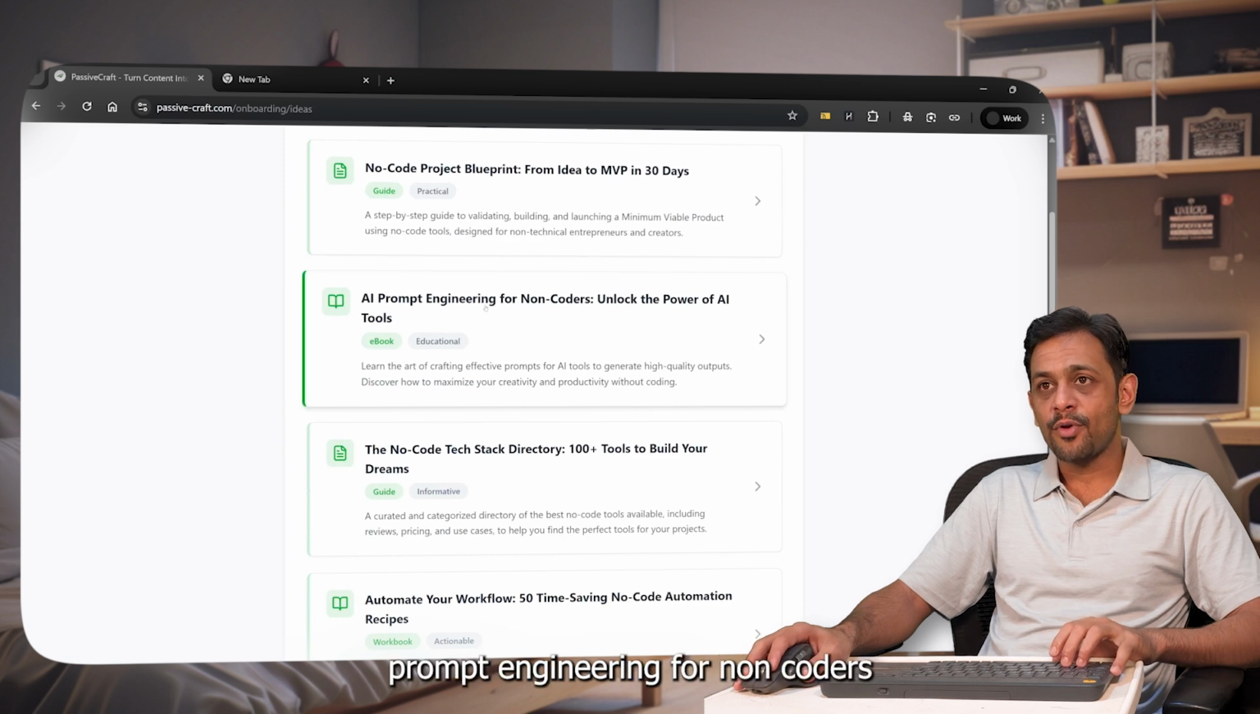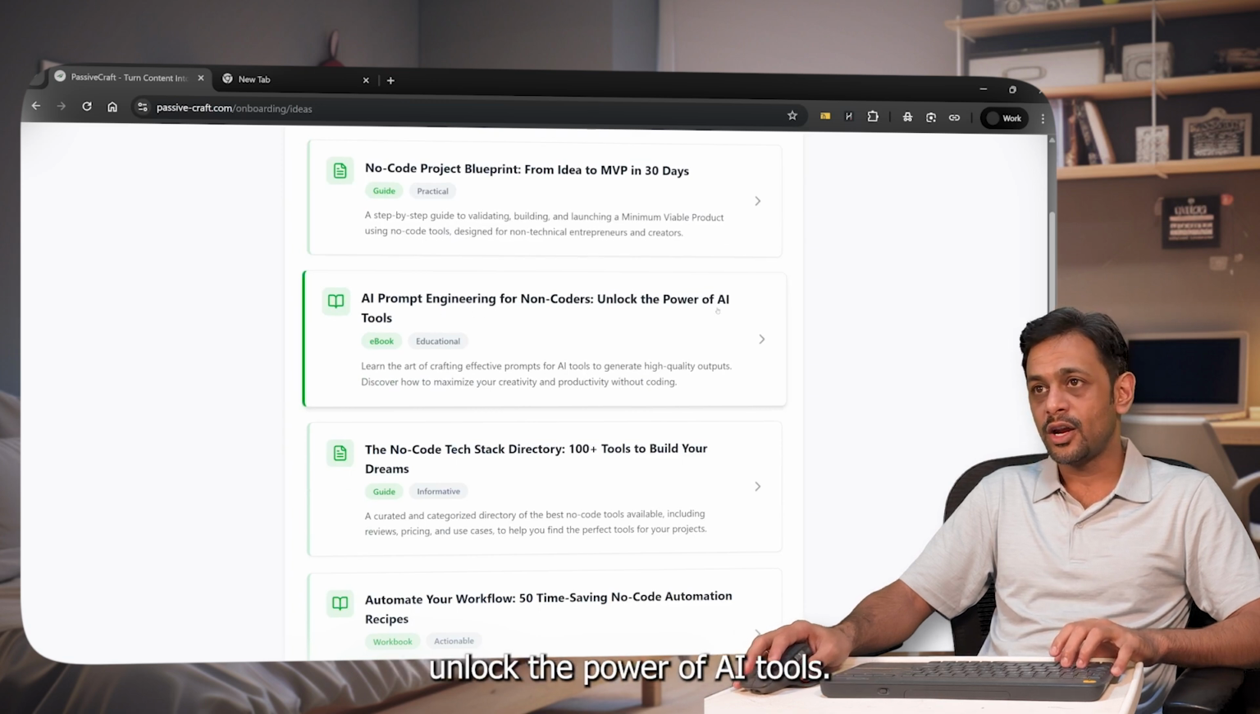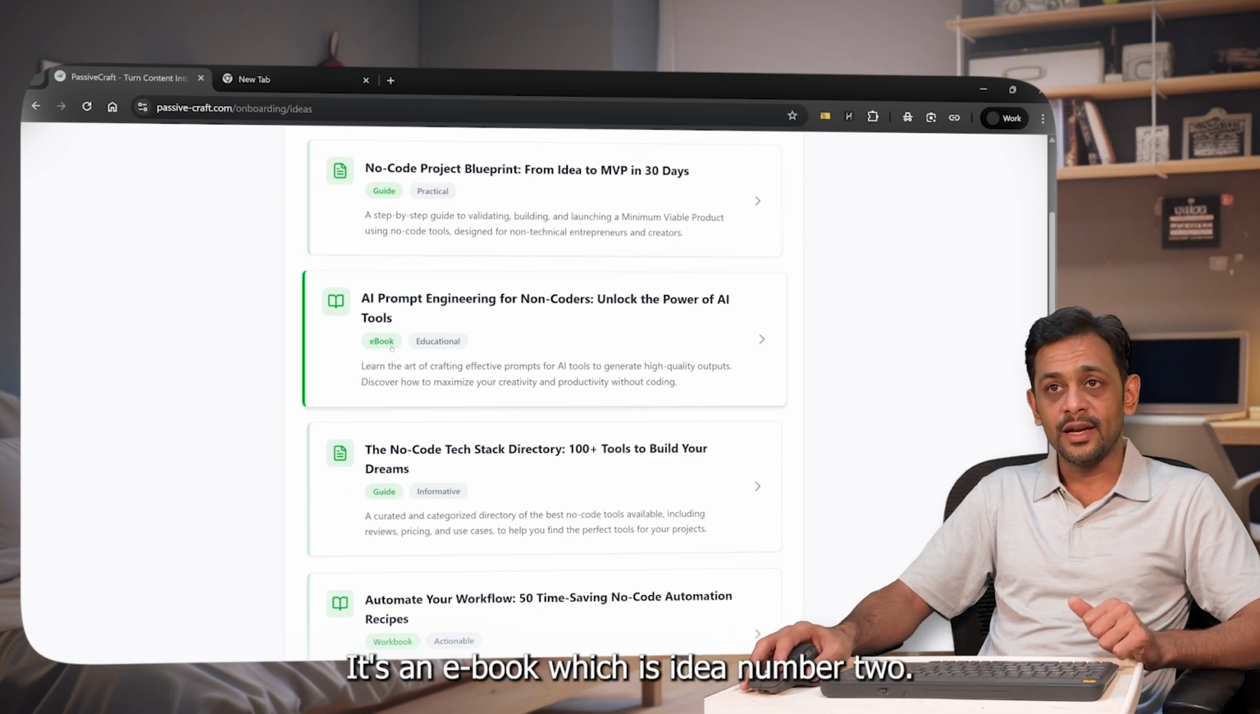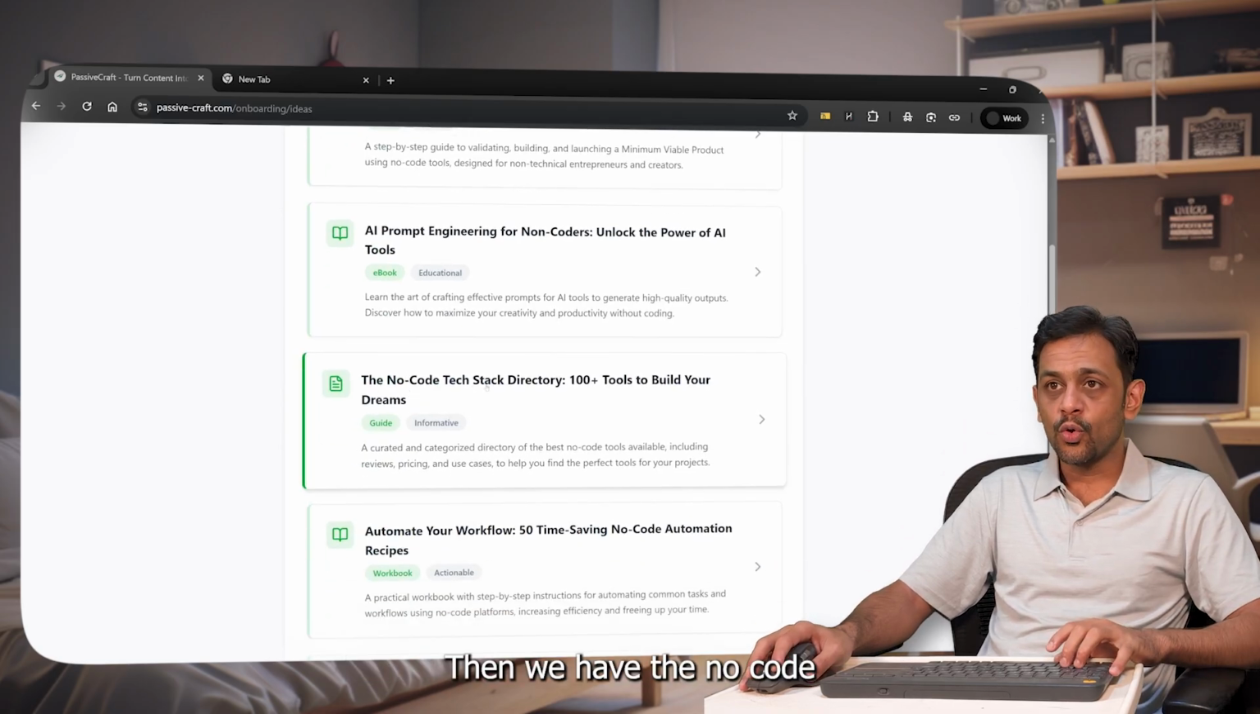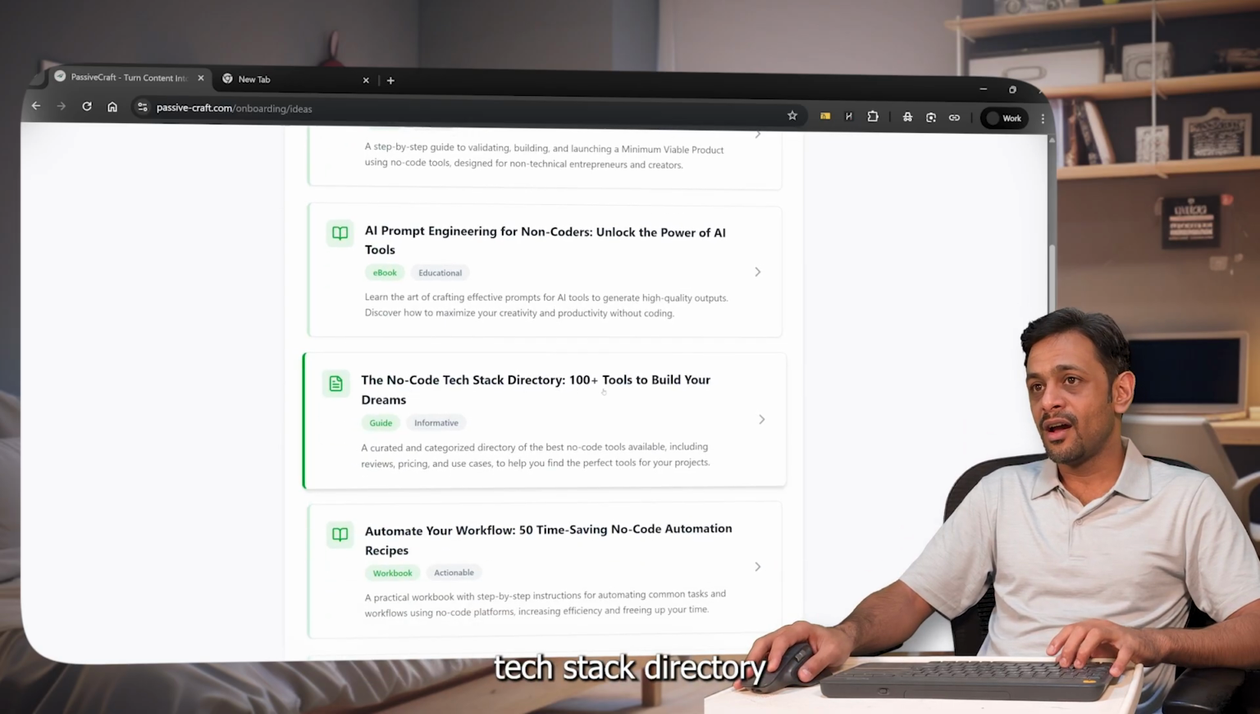Then it says AI prompt engineering for non-coders. Unlock the power of AI tools. It's an ebook, which is idea number 2. Then we have the no code tech stack directory, 100 plus tools to build your dreams, right?